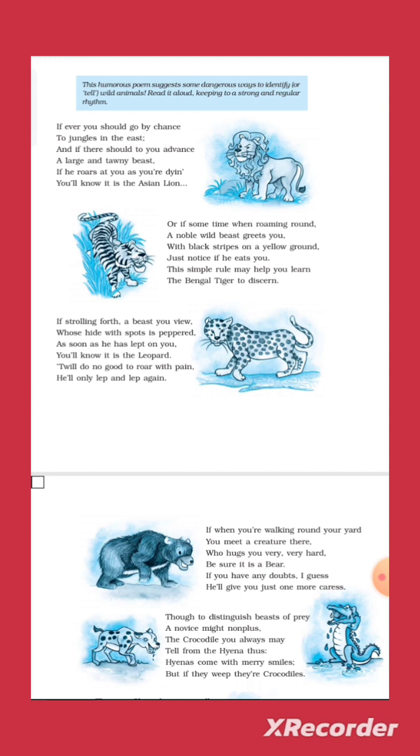The irony of the contrast in the actions of the wild animals and their appearance is also brought out by the poet. The poet has used the special characteristics of the animals to build humor in the poem. So, the very first thing we can say is that this poem is a humorous poem. Next point may be that the Bengal tiger is royal and noble, but he eats you.